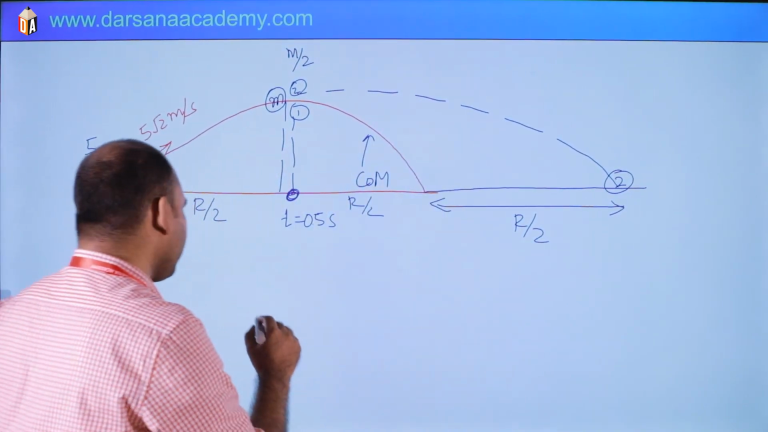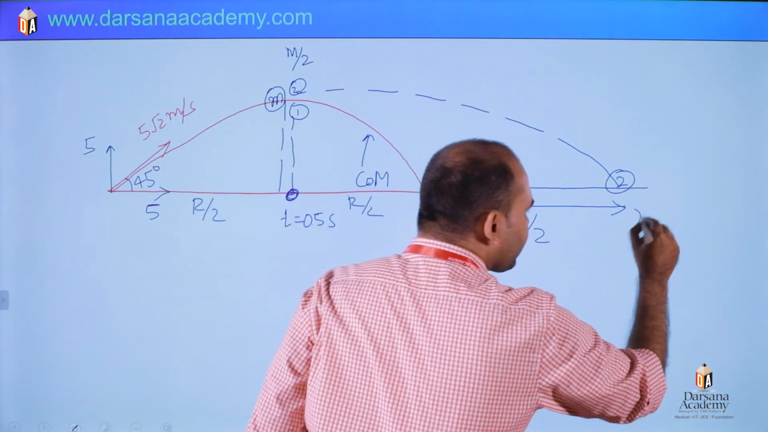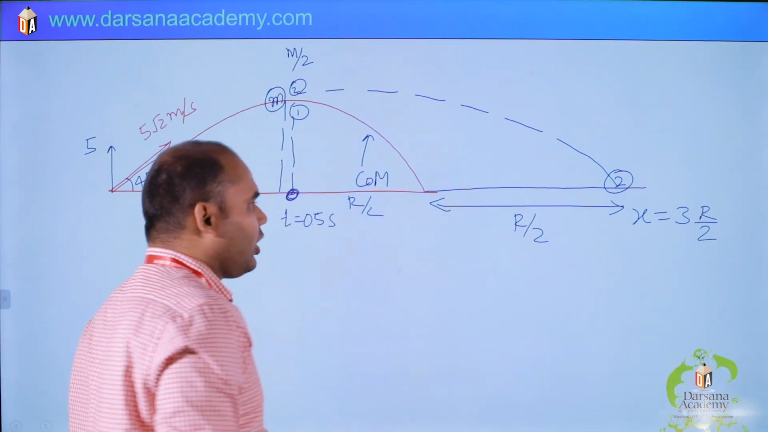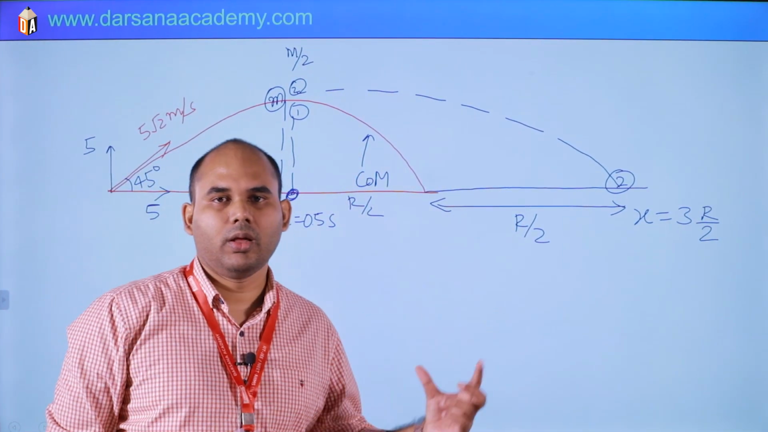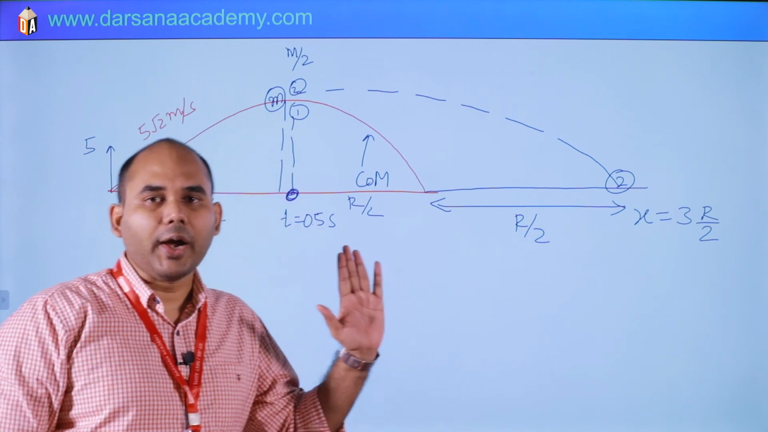So x is very clear. The location of this particle, x, will be 3 times r by 2. So one part is clear, but how to find time? One important point is that we will analyze the motion in the y direction.